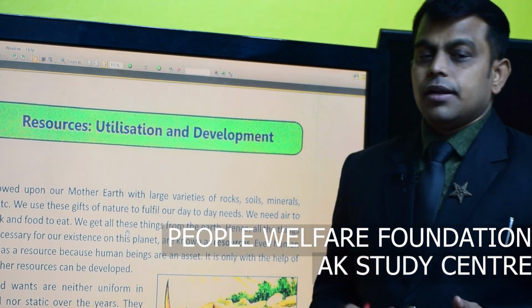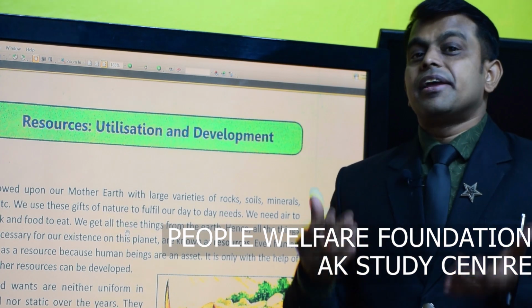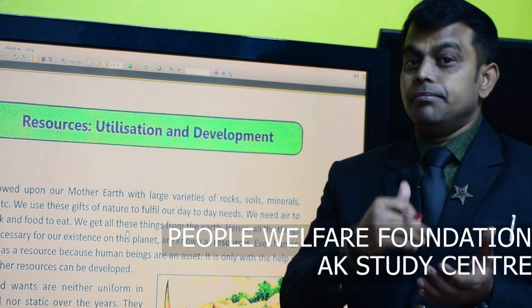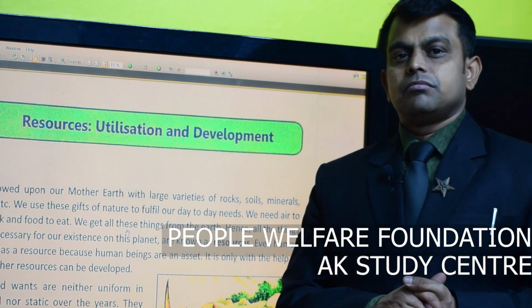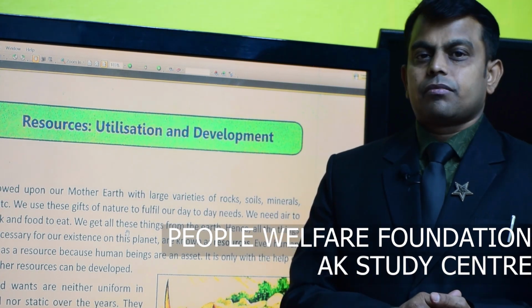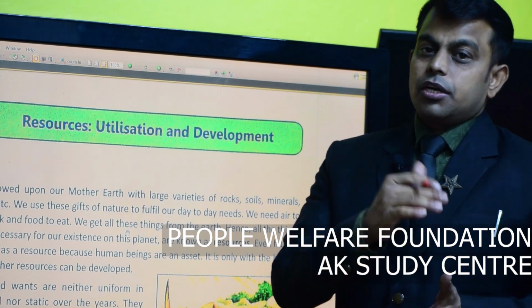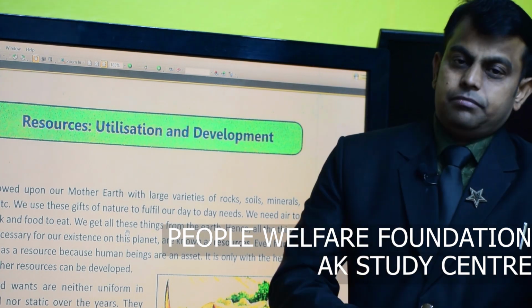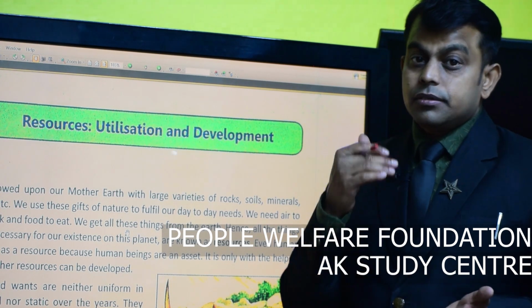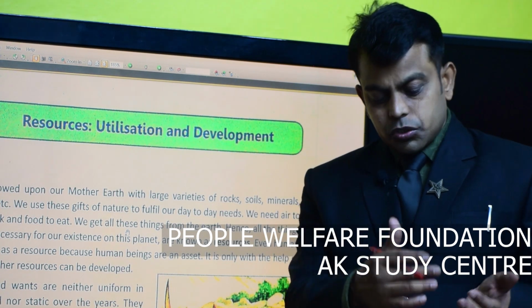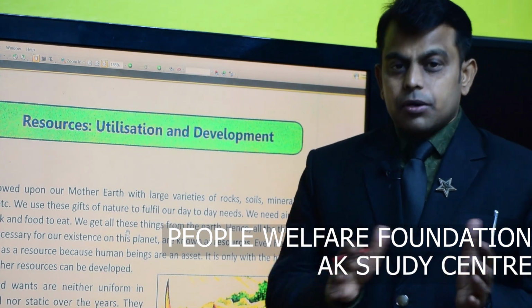Real resources are surveyed by scientists on the basis of scientific experiments, and the quality and quantity of that resource are estimated. It is surveyed and there is data about it, so these resources are called real resources. So resources are classified and discussed overall under these topics.